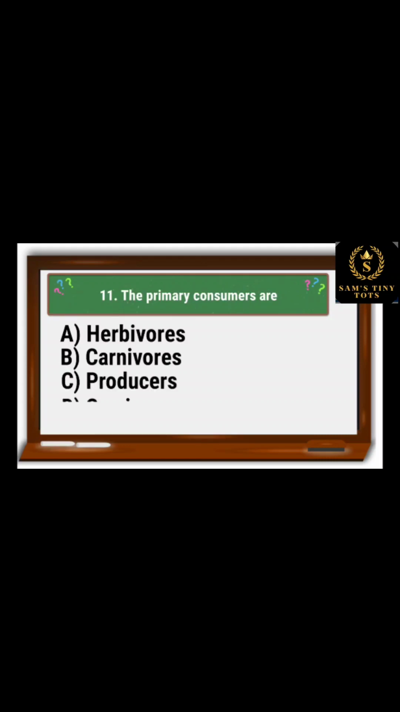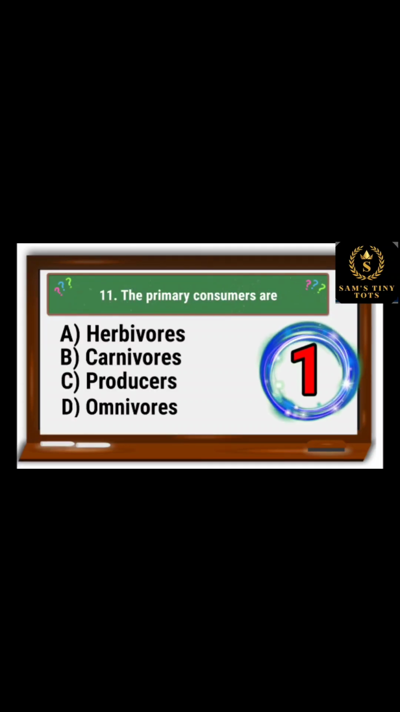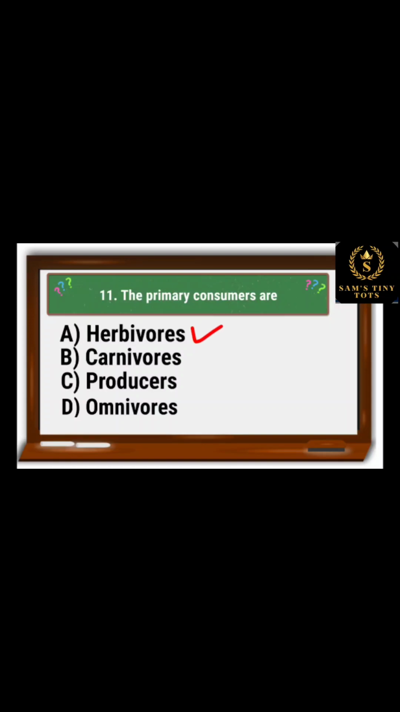11. The primary consumers are: option A, herbivores; option B, carnivores; option C, producers; and option D, omnivores. The correct option is option A, herbivores.